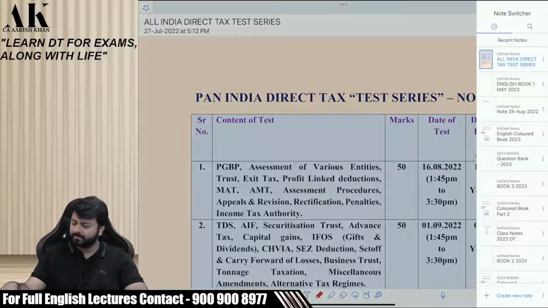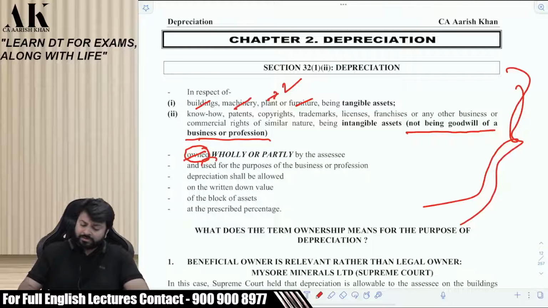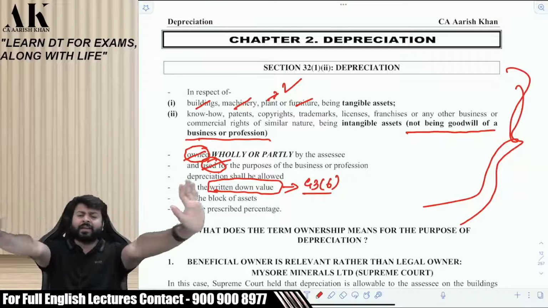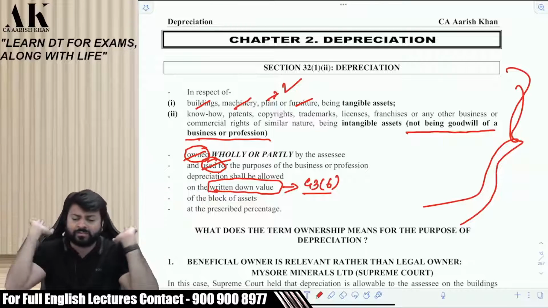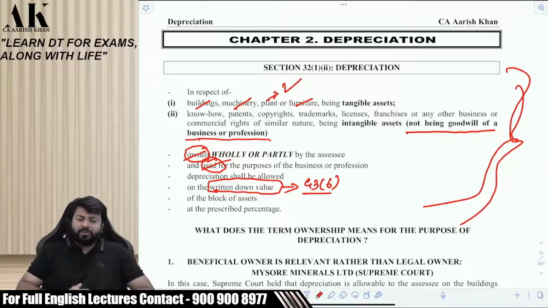Anyways, coming to the discussion. The word owner is not defined. Next, the asset should be used for the purpose of business. That is also not defined. Depreciation shall be allowed on WDV of the block of asset. Let's come to this discussion first of all. At least WDV is defined under income tax law in section 43(6). At least we are aware now which method of depreciation we have to follow under income tax law. At least WDV has to be followed as of now, not SLM.